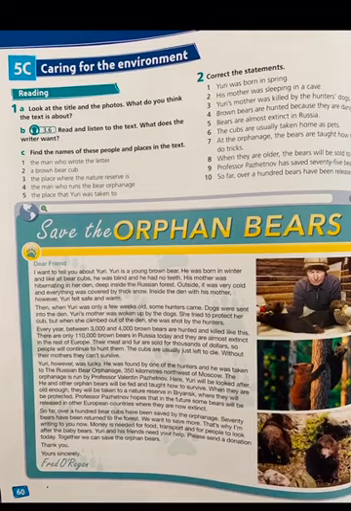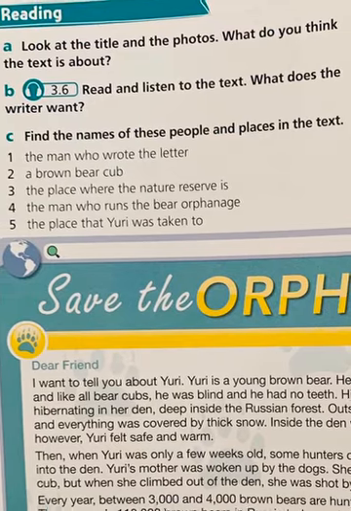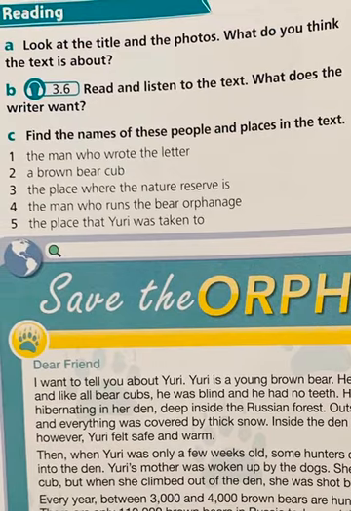Okay, I hope you listened carefully and understood all the details about this. I know it's a little long, but it's useful too. So let's start answering these questions. Okay, please be with me. Find the names of these people and places in the text. Or before that, we have read and listen to the text. What does the writer want? So who knows? What does the writer want?